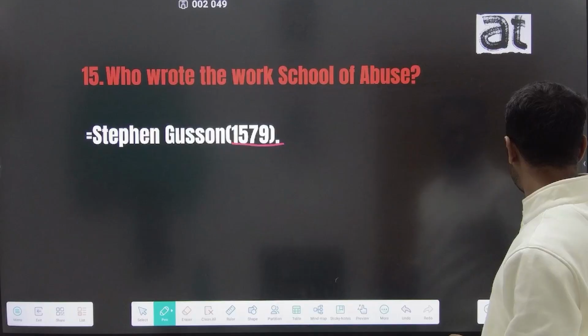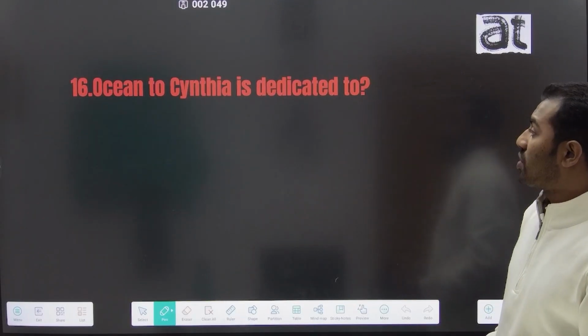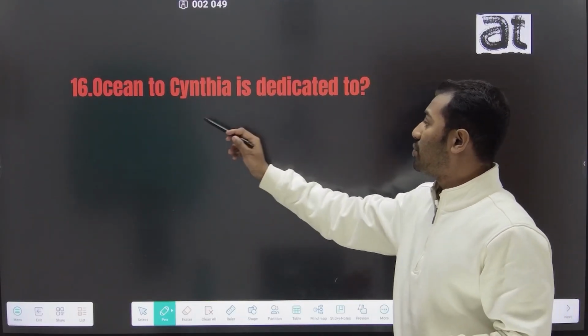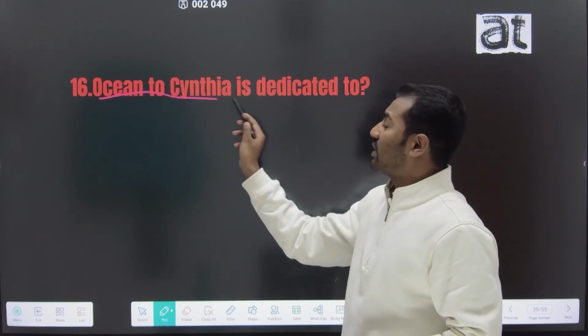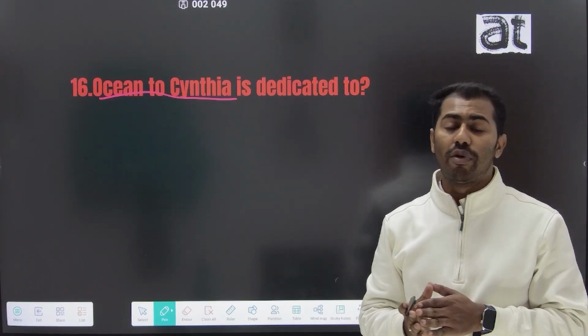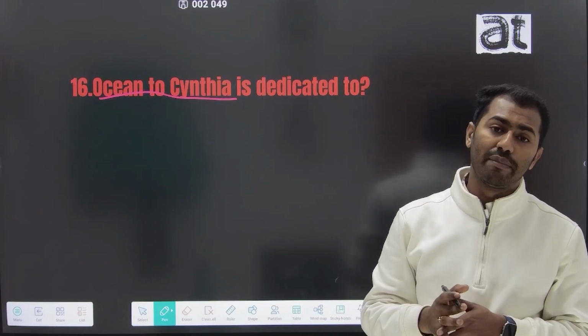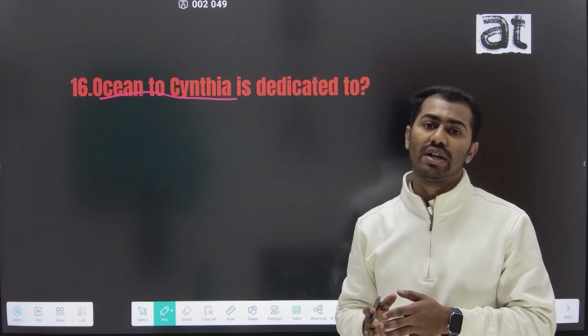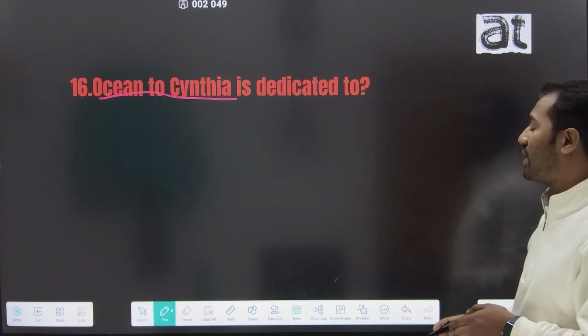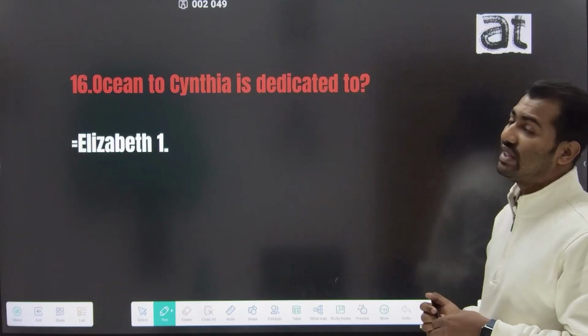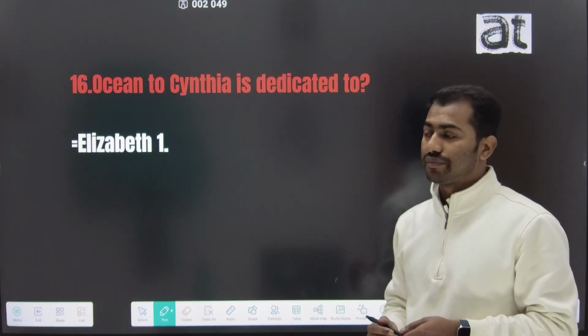And the 16th question is Ocean to Cynthia is dedicated to whom? Ocean to Cynthia is one of the most important poems of the Elizabethan time period, which is written by Sir Walter Raleigh, and this poem is dedicated to Queen Elizabeth I of England.